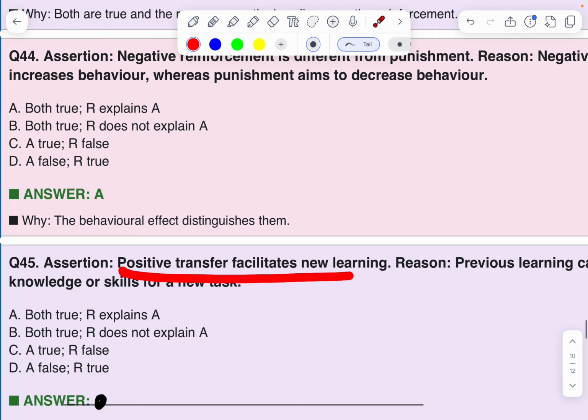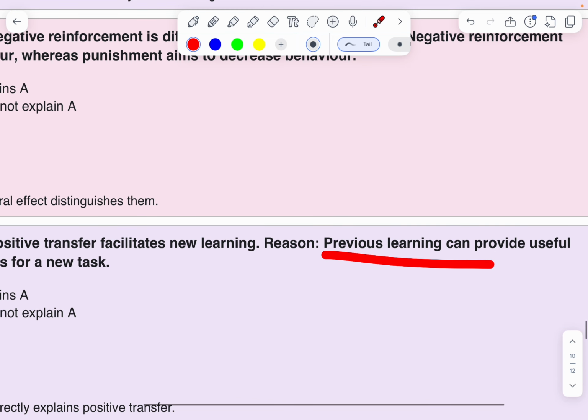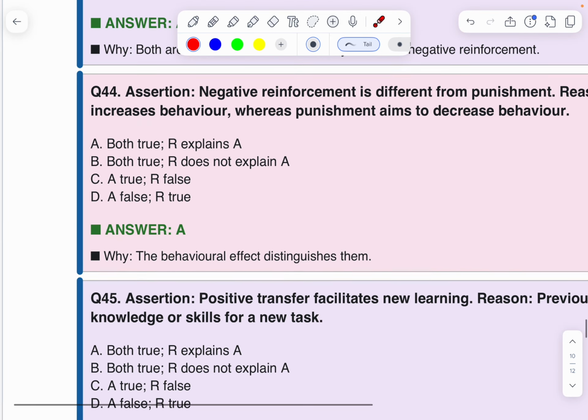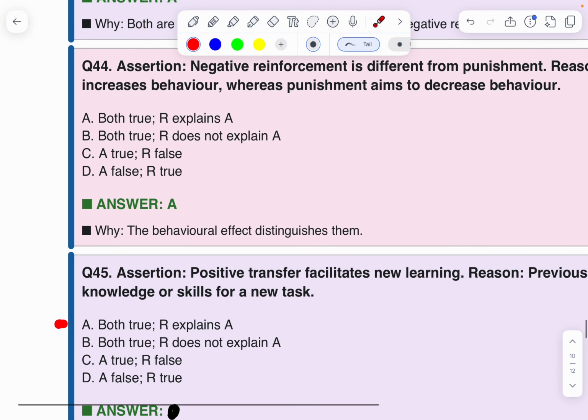Assertion. Positive transfer facilitates new learning. Reason. Previous learning can provide useful knowledge or skills for a new task. Both true. R is the correct explanation of A.